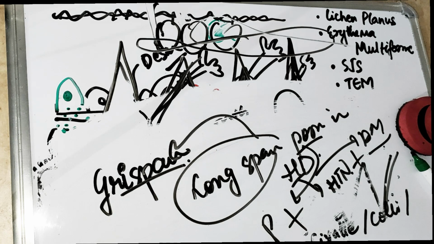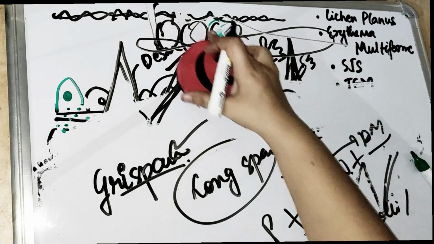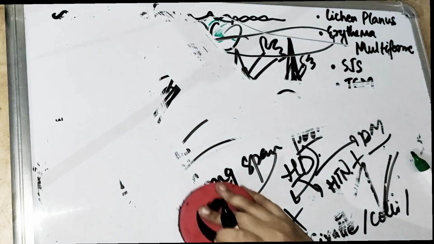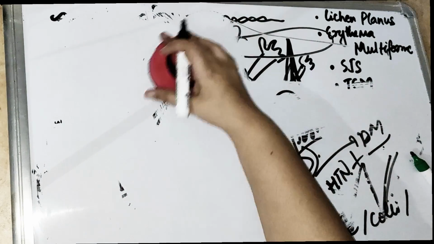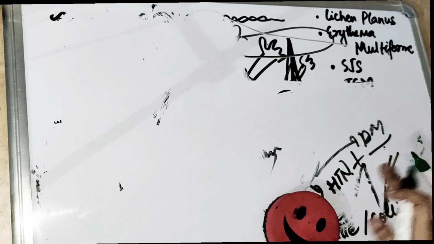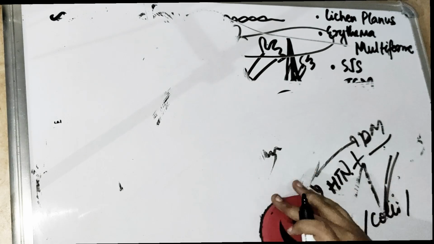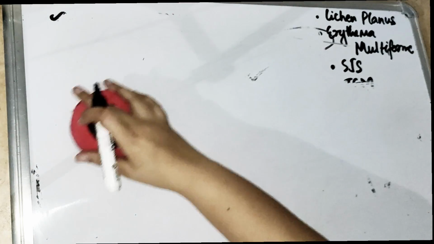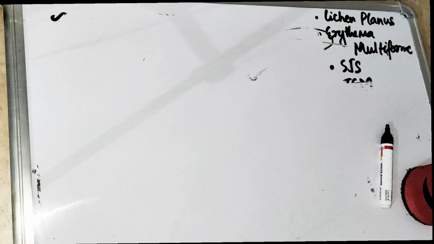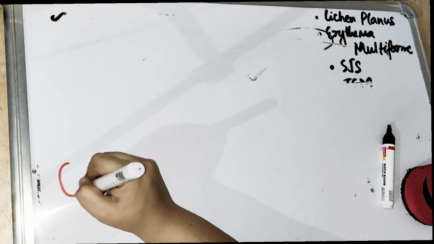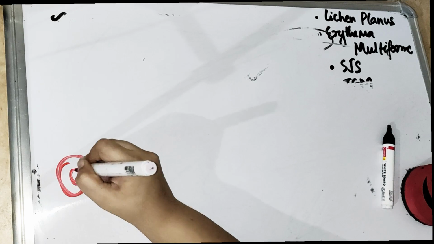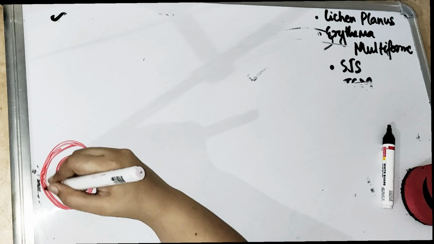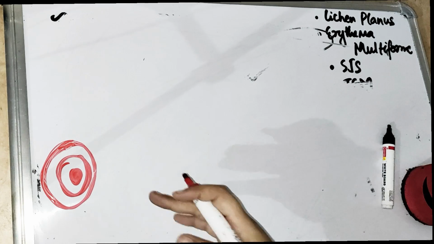Now coming to the next one, we have erythema multiforme. If you break the term, erythema means red, multi means many, forme means forms. So that means there are going to be multiple forms of red, right? So I'm going to make a lesion full of red colors. I'm going to make one red, then one more red, then one more red. So it looks like a bull's eye.